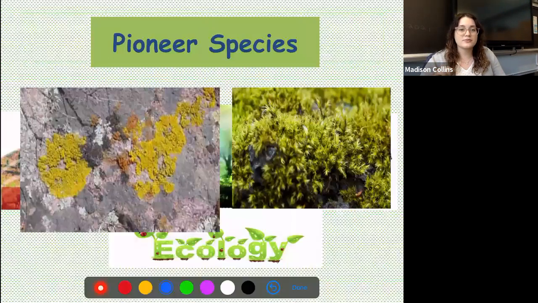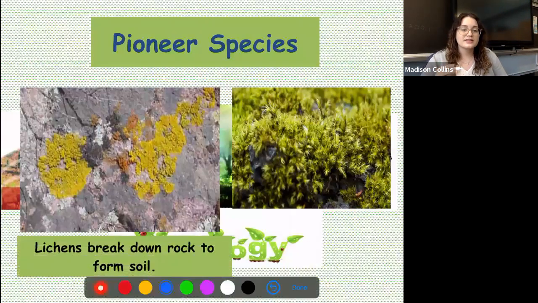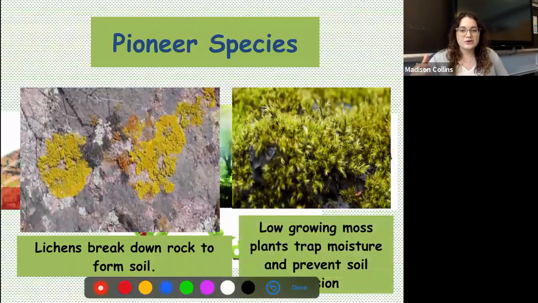Right? And here is another picture of what that looks like. Again, lichens are going to break down that rock with the acids that they secrete to form soil. And then as they do that, mosses are going to start to come in. Mosses are really helpful because they can trap moisture and prevent soil erosion. Preventing soil erosion means that soil is going to stay in that area, which again will make it a more helpful environment for plants to start to grow over time.